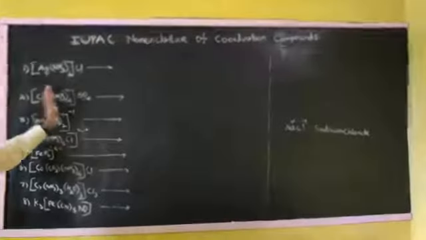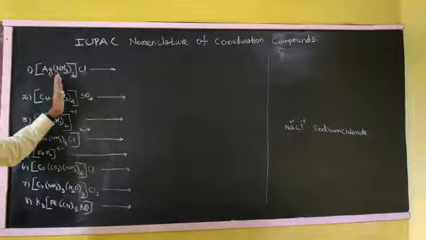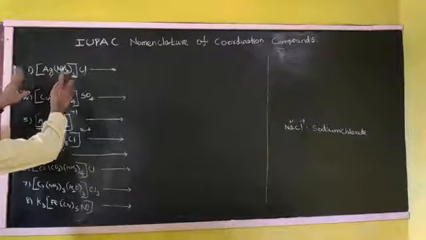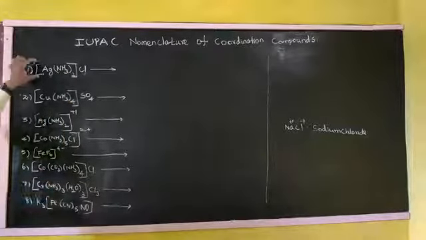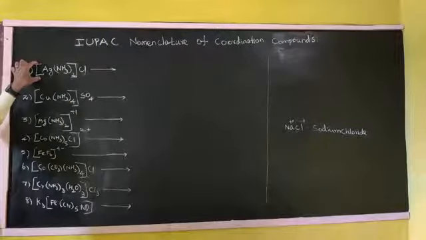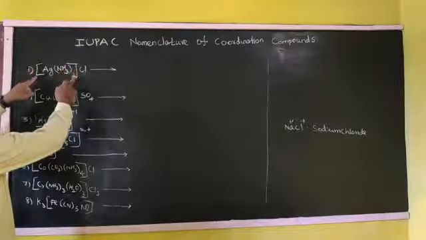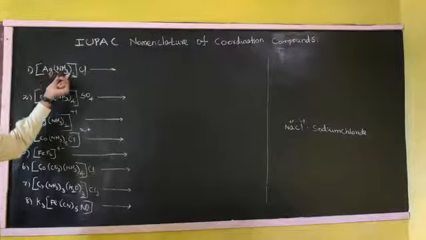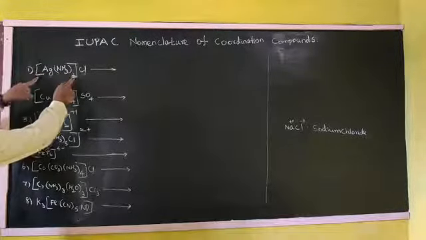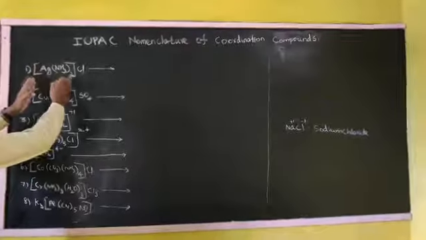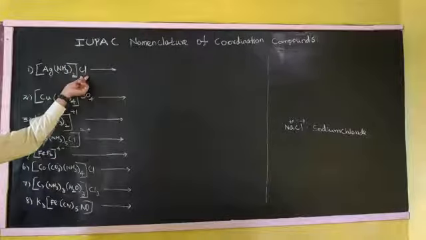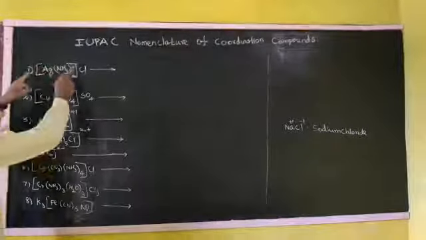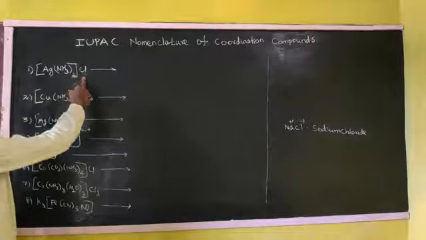So which one carries a positive, which one carries negative? We have to find it. The first complex means the coordination sphere, we have it. Inside the square bracket, what are the metal and what are the ligands present. Everything consists of the coordination sphere. And out of the coordination sphere, whether any groups or elements are present or not, we have to find it.